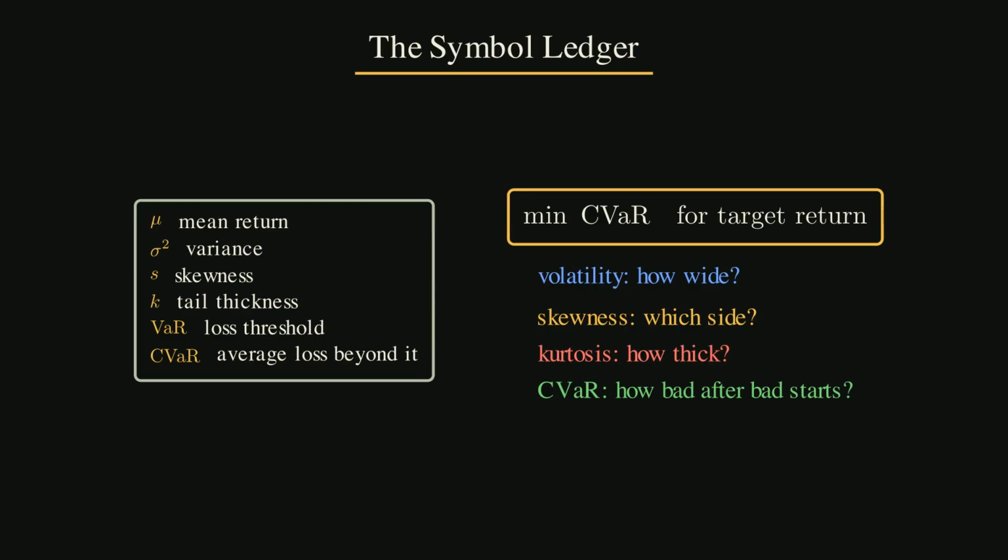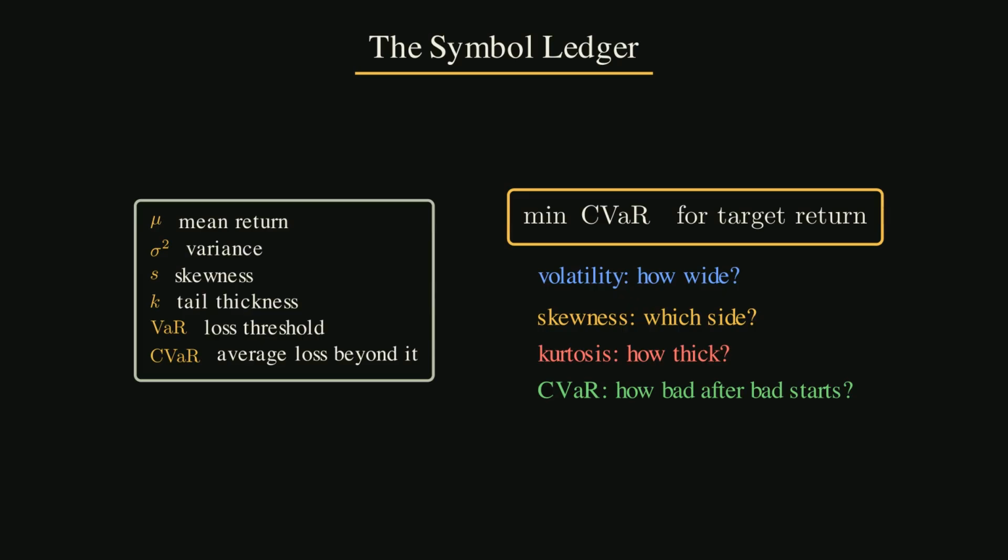This is also where the paper stays modest. The result is not throw away Markowitz. The result is: ask whether the Markowitz inputs are too narrow for the job. If the main risk is ordinary volatility, mean variance may be a good map. If the main risk is tail loss, the map needs another layer.